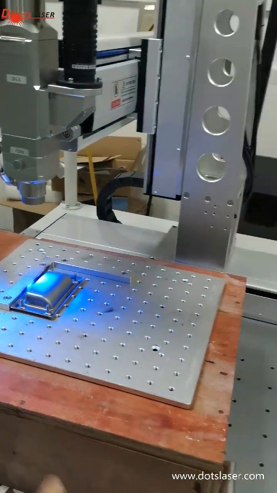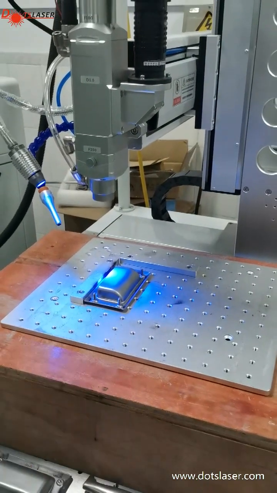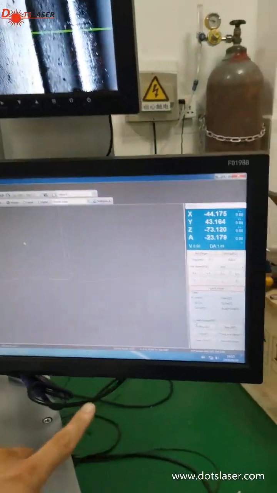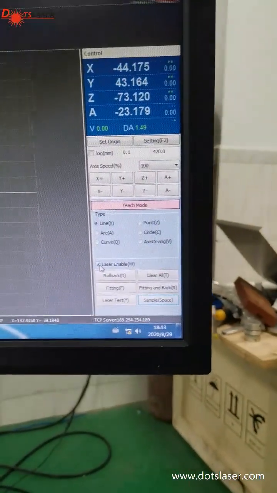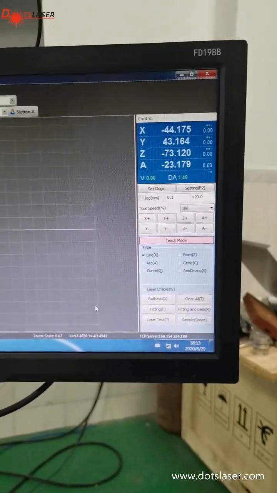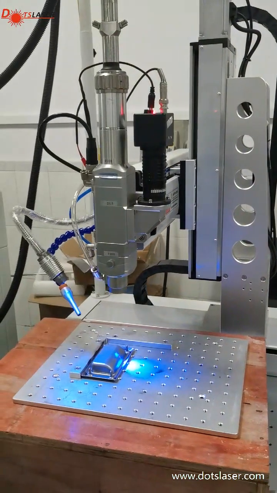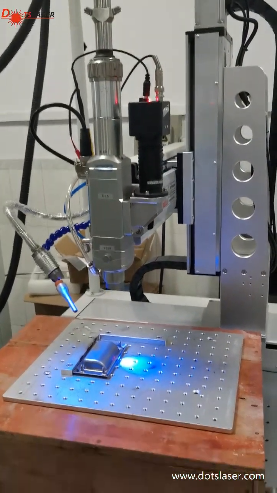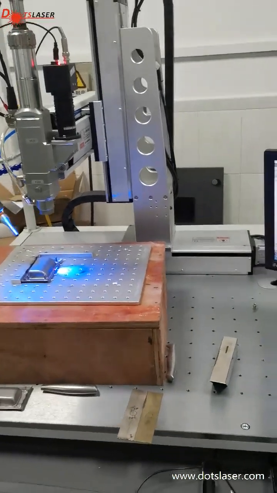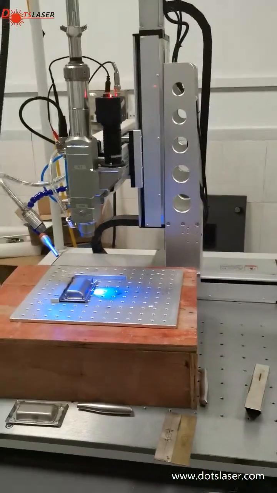So here, from the jumping place, we don't need laser. So we have to disable the laser in here. Okay. Then we move the point to here. And then we need to enable the laser here.